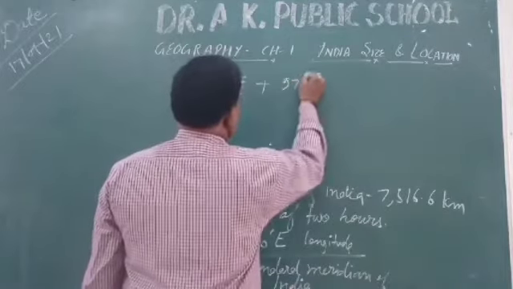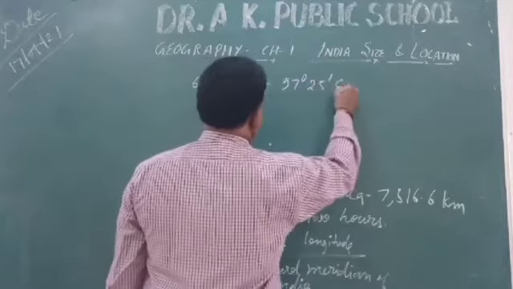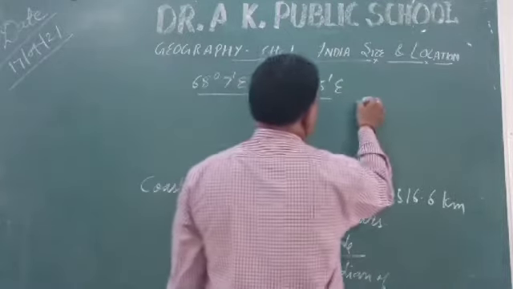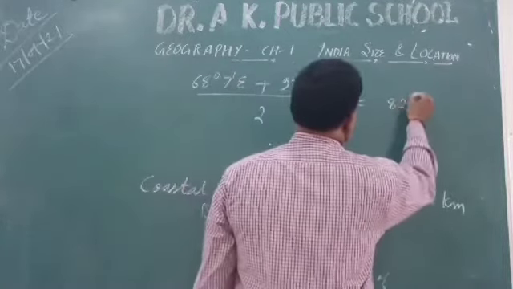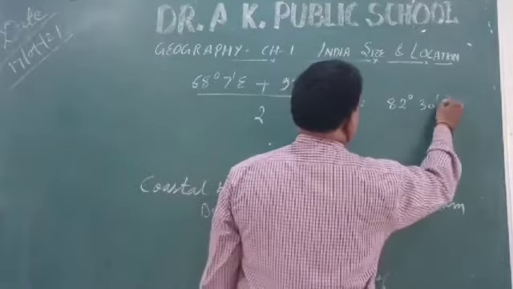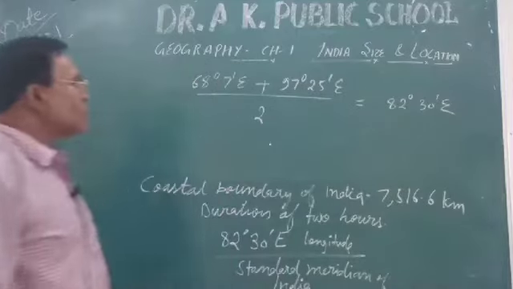If we divide it by 2, we will get approximately 82 degree 30 minutes. Understood? So it is the midline of India.